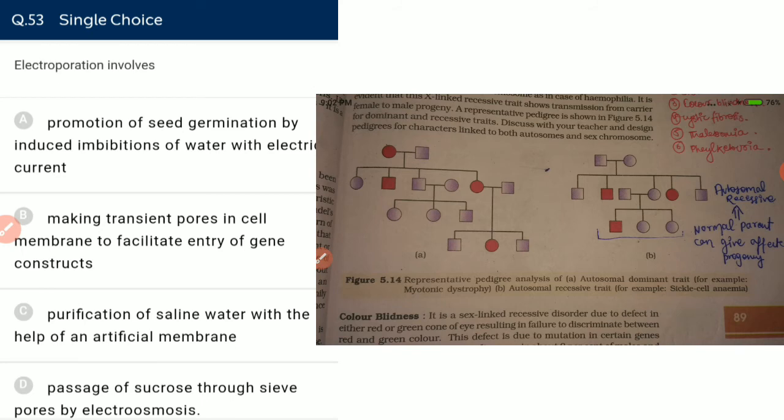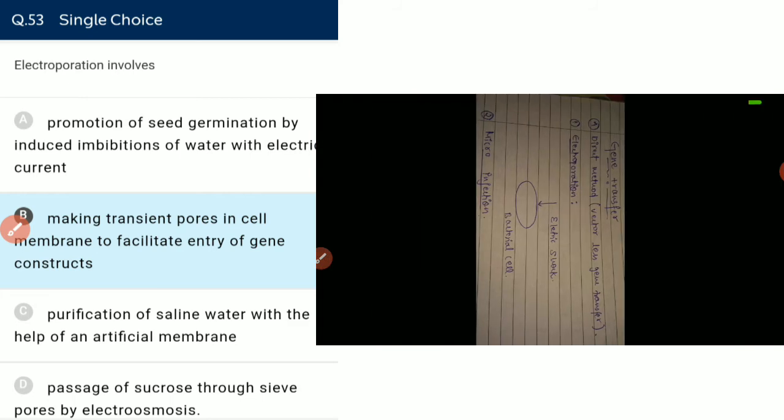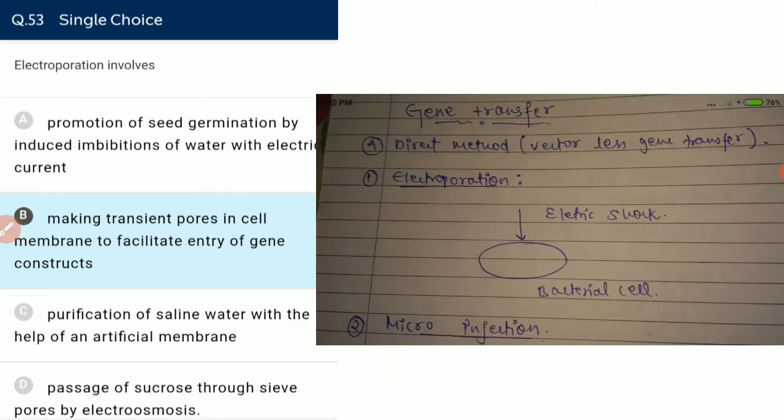Electroporation involves promotion of seed germination by induced imbibition of water with electric current. No. Making transient pores in the cell membrane to facilitate entry of gene construct. Yes, electroporation is a direct method of gene transfer. Purification of saline water with the help of artificial membrane. No. Passage of sucrose through pores by electroosmosis. No. B is correct. Electroporation with the help of heat shock.